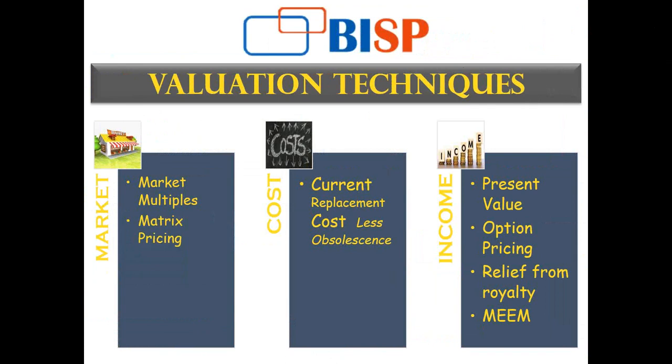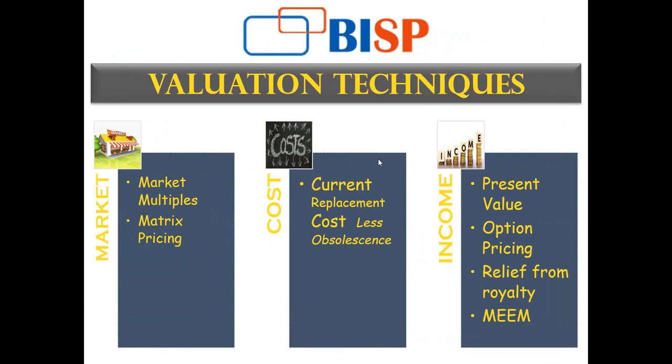The other approaches are royalties, option pricing, present values. All of these are the income approach. You estimate the income the asset is going to provide to you in the future. This is what the income approach is. The cost approach estimates the amount that I would incur if I purchase a similar identical asset or construct a similar identical asset.